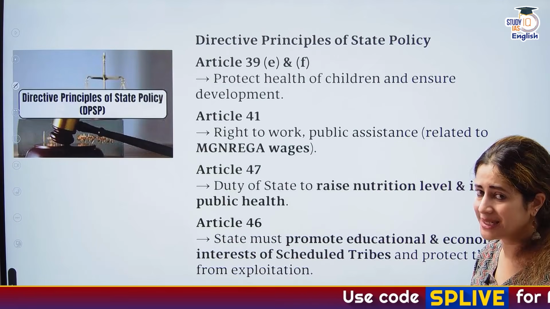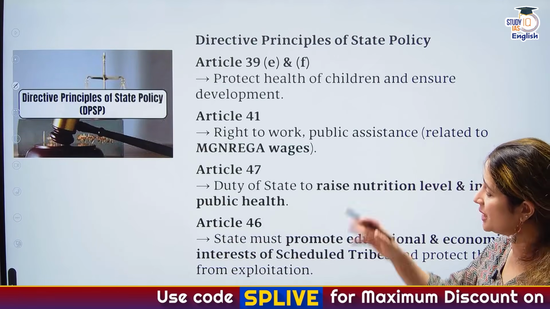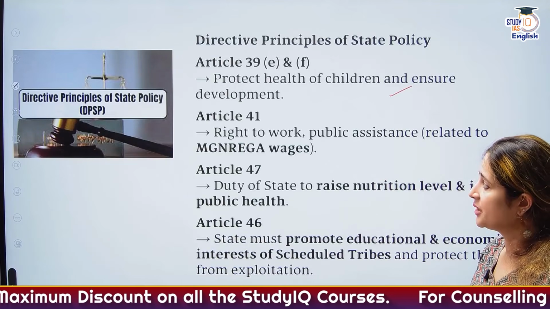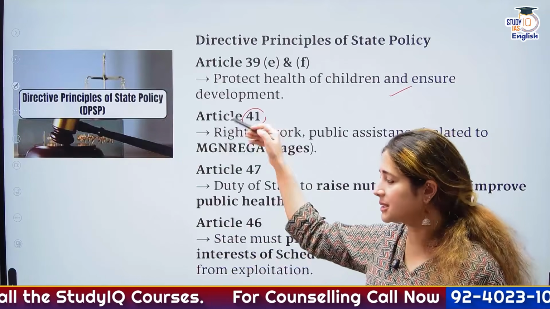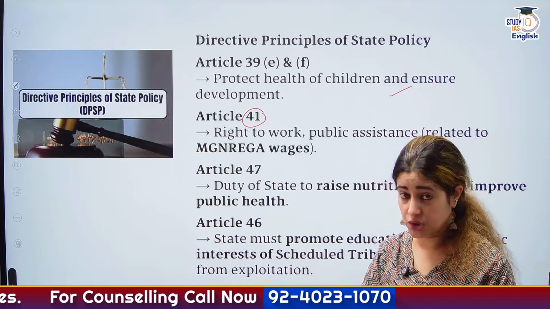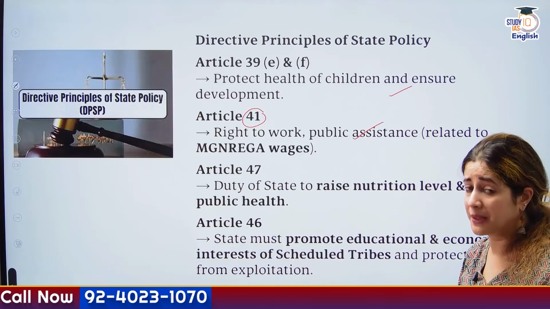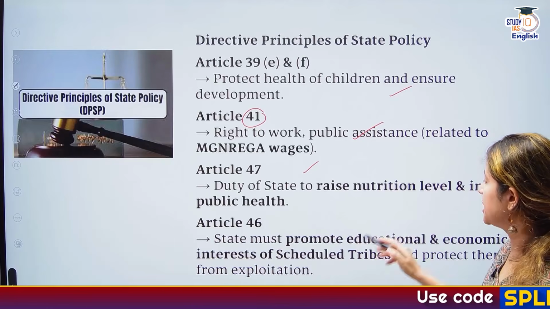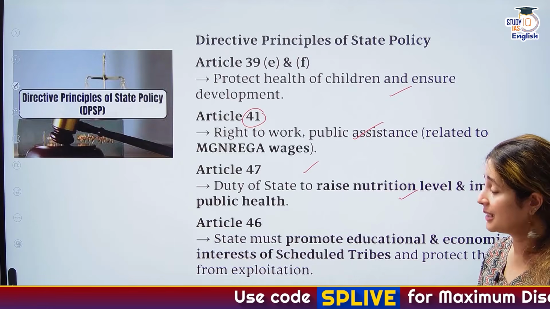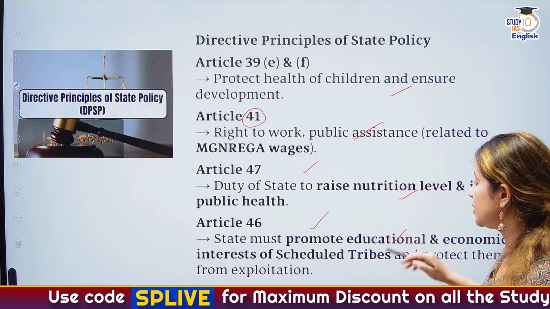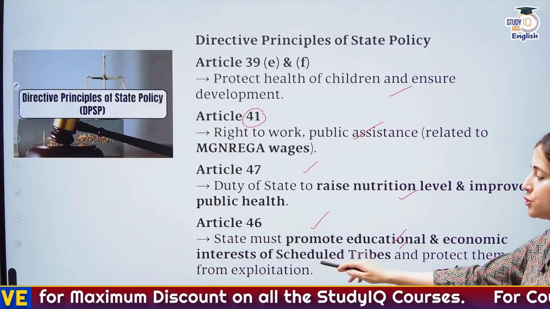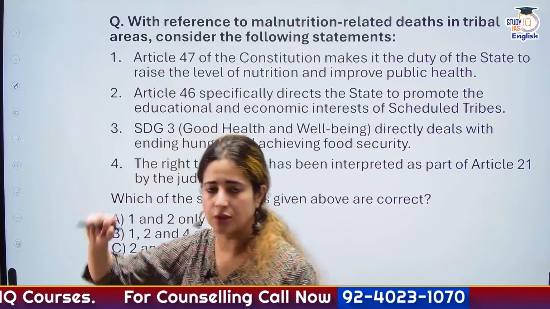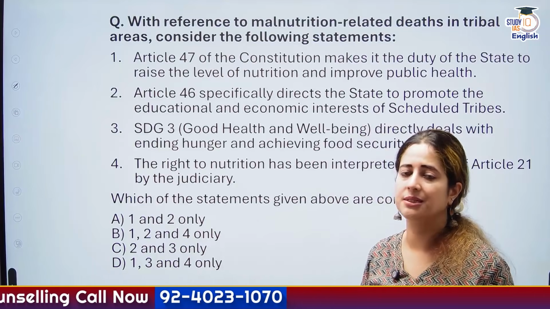And now here is a list of all the DPSP that relate to this article. So we are looking at Article 39 E and F that deal with health of children and their development. We look at 41. 41 was also under discussion when we had the controversy about MGNREGA's change. So the right to work, people have a right to public assistance and work, and the government should provide that. Then Article 47, the duty of the government to raise nutrition level and public health. Article 46, to promote education and economic interest of scheduled tribe and protect them from exploitation. And of course, why not Article 42 also? So therefore, DPSP are closely related to the topic. Quite an interesting case study that can be used in answer writing, essay writing.